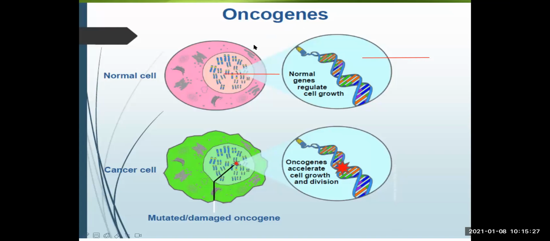Now, let's talk a little bit about the general things here. See this? There is a normal cell. These are the different chromosomes. The normal genes present inside the normal cell regulate the cell growth. And this is a normal type of growth. Whereas when these genes are mutated to cancerous genes, or the cell is developed into a cancerous cell, then it develops very rapidly. The growth and division of that cell is uncontrolled. This is a very basic thing we have already studied in pathology.